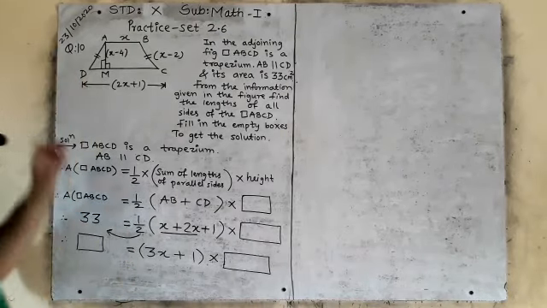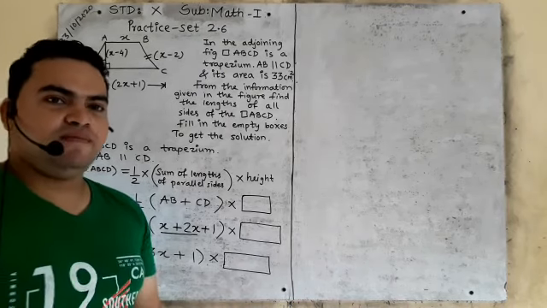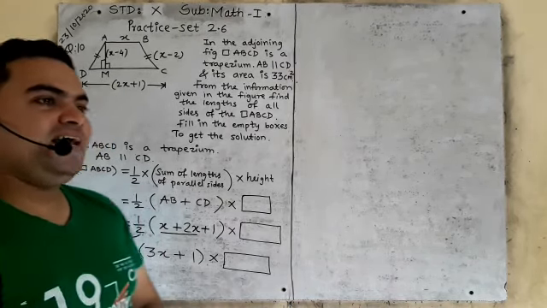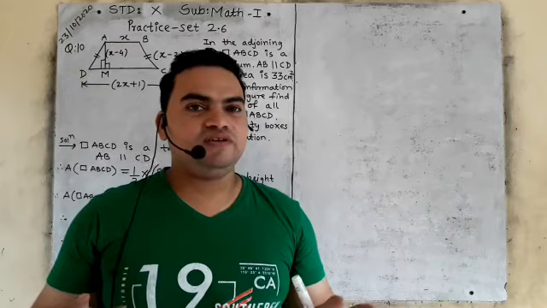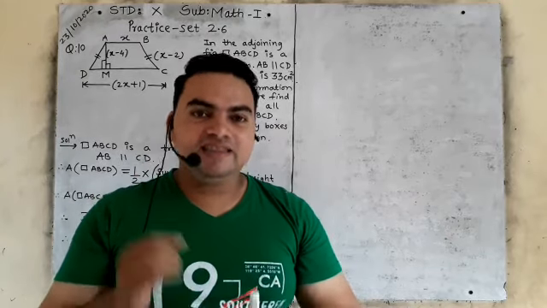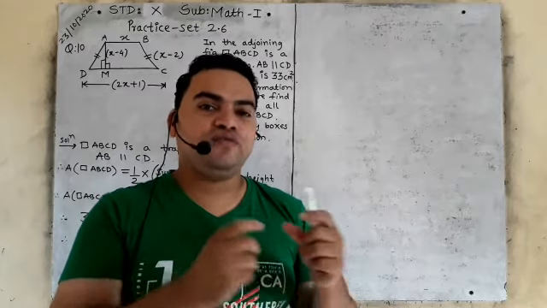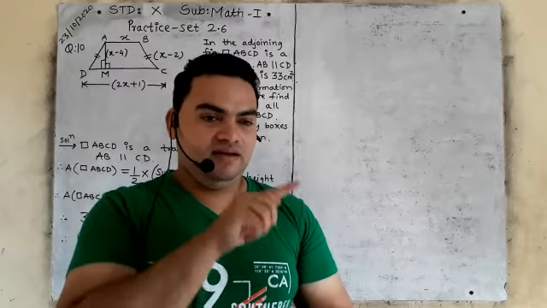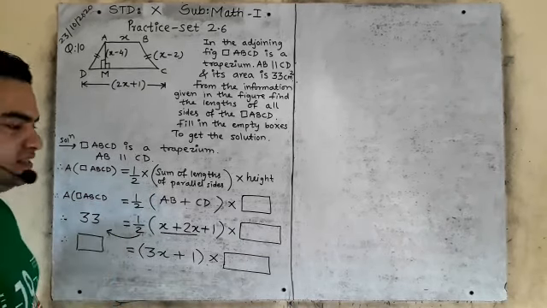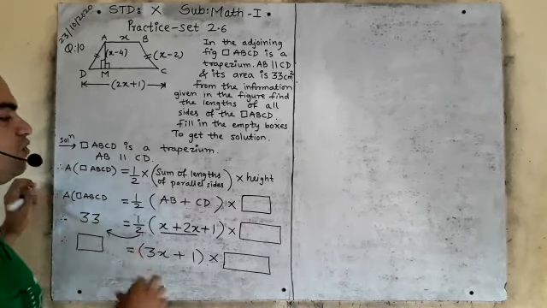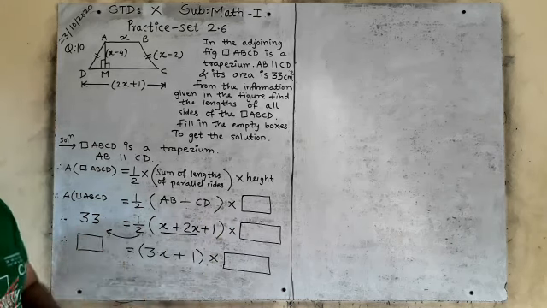So dear students, now we will see question number 10 of practice set 2.c. It is an activity. So it is very much important you have to practice it, okay. But as I have said you earlier, whenever in board exam you will solve any activity, first you have to solve it and then you have to fill the boxes. Means whatever answers you require to fill in the boxes, you will mark it with the pen. With the pen you will make the boxes. So these boxes you will draw with the pen. Means you have to solve first and then later on, whatever boxes you require as per the question given in the question paper, you have to make the boxes later on, after solving.